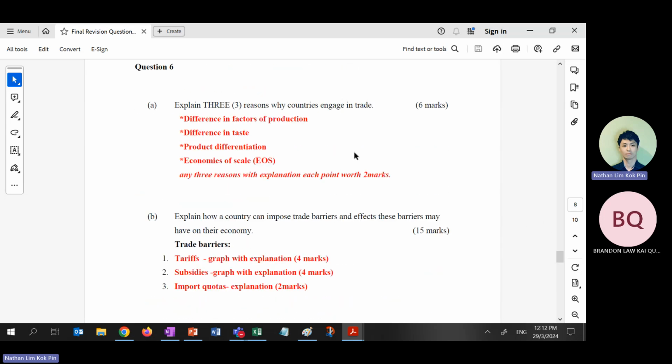And this one, 3 reasons are already covered. I told you very much just now. Just the difference itself. You can write 3 already. Please don't tell me you cannot. Right? Step 3. Where is it? Difference in output, input, taste. Then EOS and political.